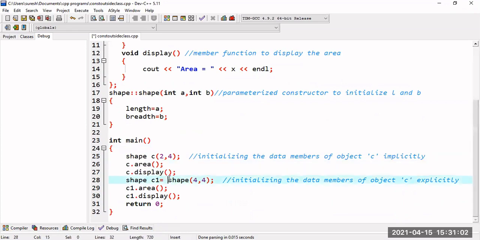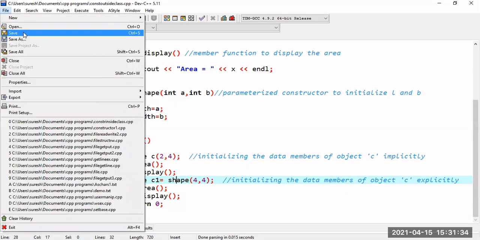And you can initialize the data members of the object explicitly by using this syntax also. Shape c1 equal to shape of... You use new like this in Java, but you can use it like this also. Here you can directly use c1 of 4,4, or otherwise I can use c1 equal to shape of 4,4. So the answer for this one is 4 into 2, area equal to 8, and area equal to 4 into 4, 16.